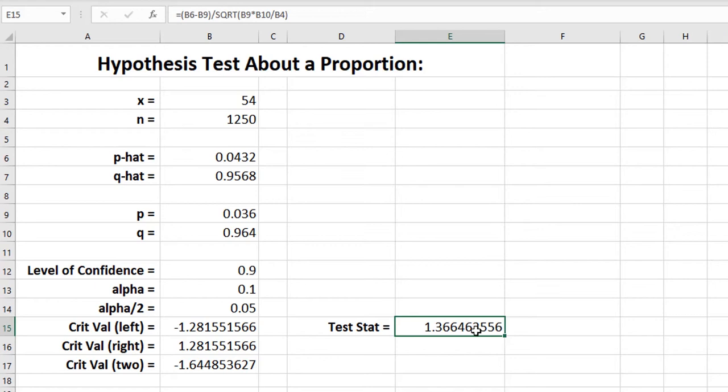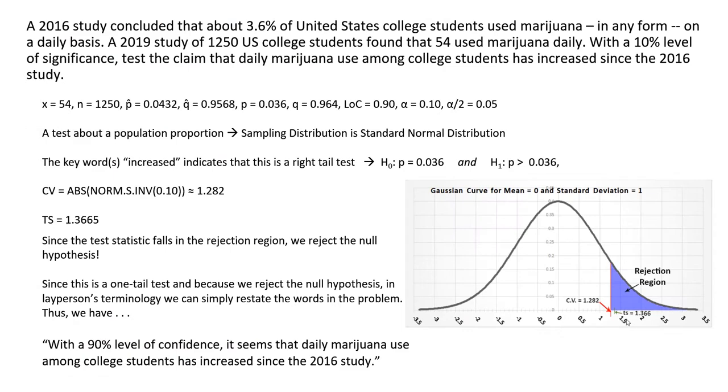Test statistic automatically calculated for us because we did this in the last problem. I'm not going to retype it again. Ends up being 1.366, etc. So since this is a right-tailed test and my test statistic is to the right of my critical value, my test statistic is in my rejection region. Let's go back. My test statistic is clearly in the rejection region.